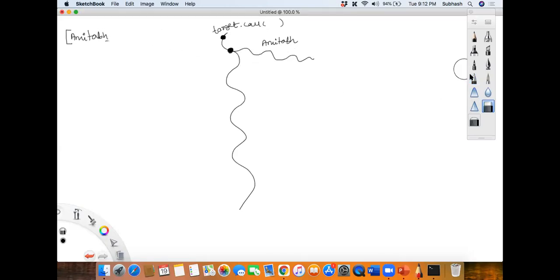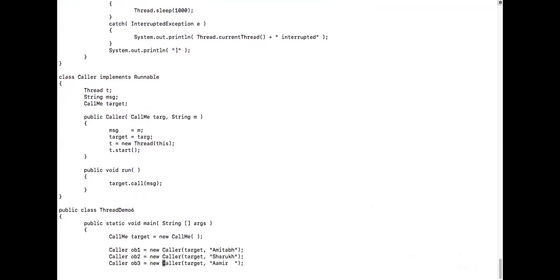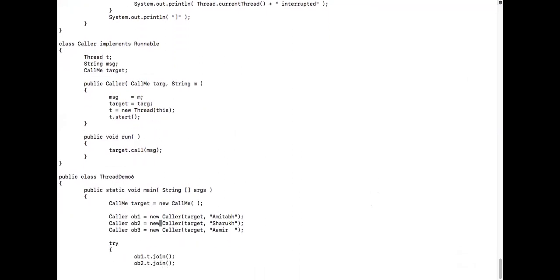Now, meanwhile, what happens when it went to sleep? The control will now be given to the main thread. Then a new OB2 will be created, and for that also the same target is being called, and then a new Shahrukh is being passed. So it will come to this caller over here.